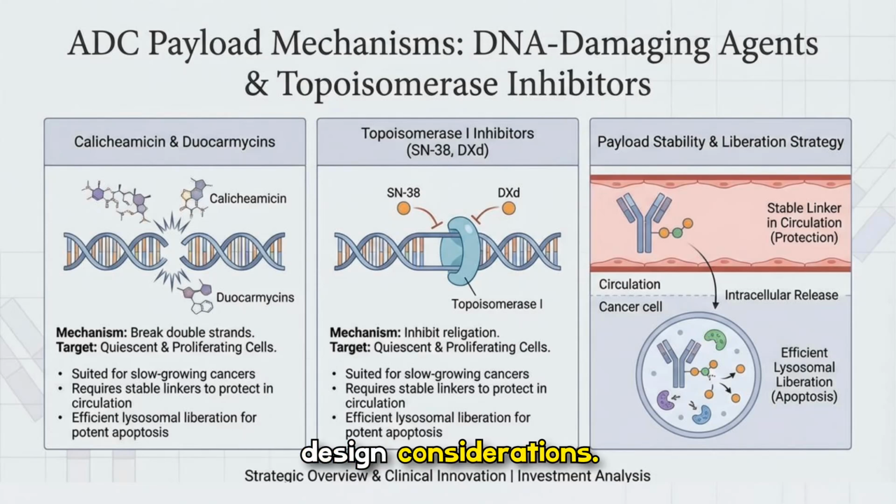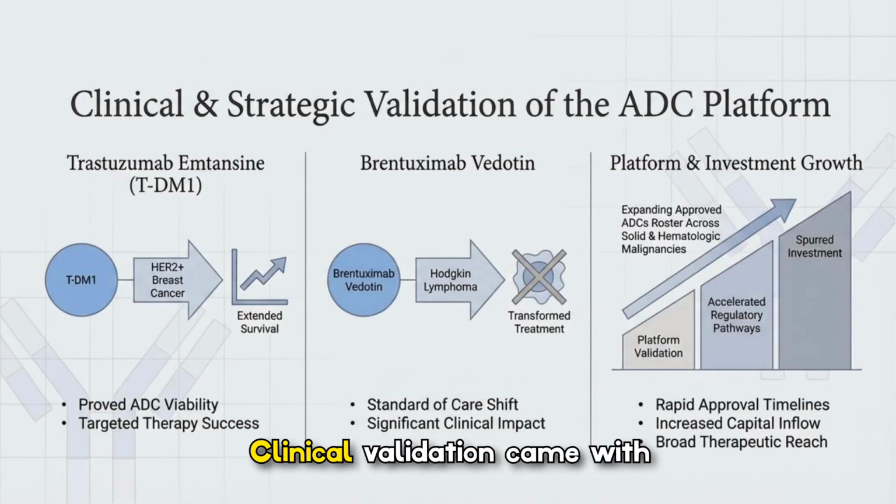strategy essential design considerations. Clinical validation came with agents like T-DM1 and brentuximab vedotin, which demonstrated real survival benefits and transformed standards of care in HER2-positive breast cancer and Hodgkin lymphoma, respectively. Those successes validated the ADC platform, catalyzed regulatory pathways, and attracted significant investment, accelerating broader development across solid tumors and